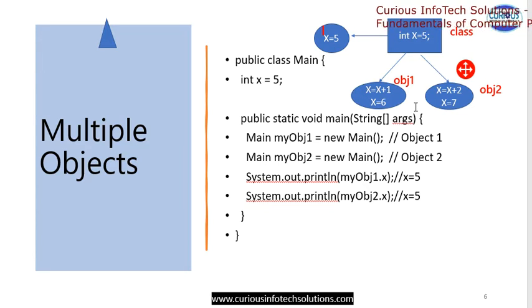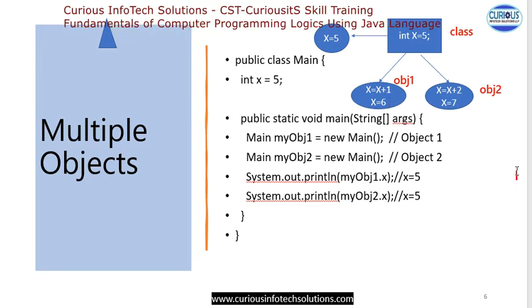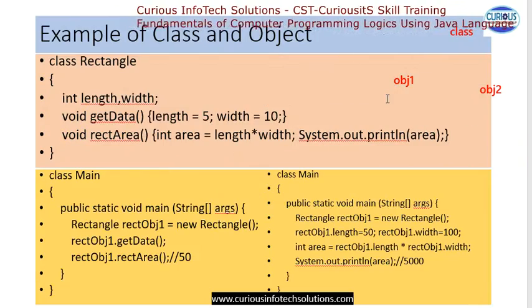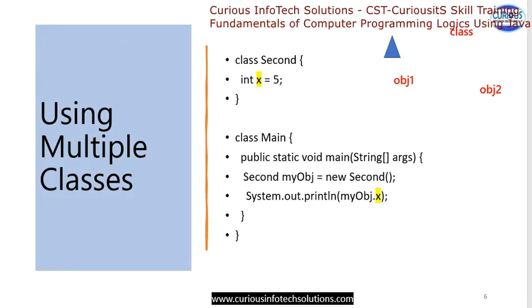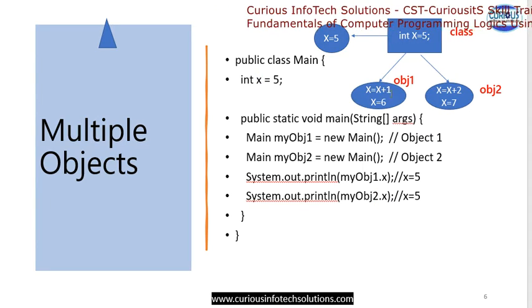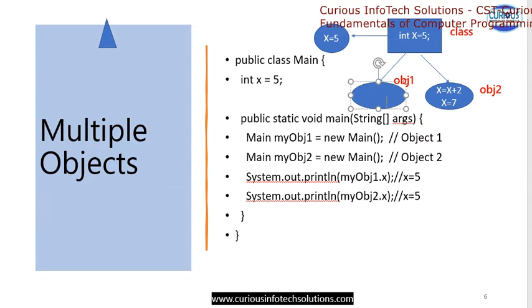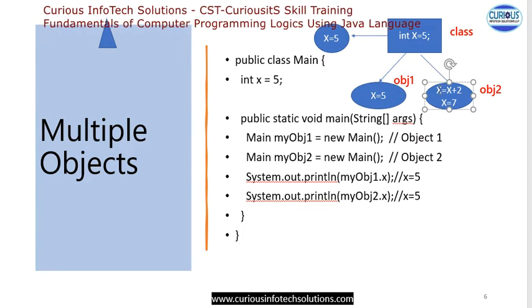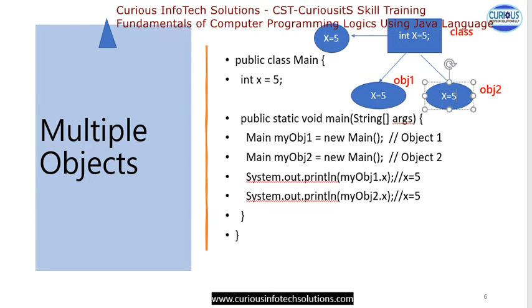We have to update this x. Let's see what the value of x is right now. As soon as I create an object, the value of x will be 5. And now, again, you are creating one more object, so x is equal to 5 there too.